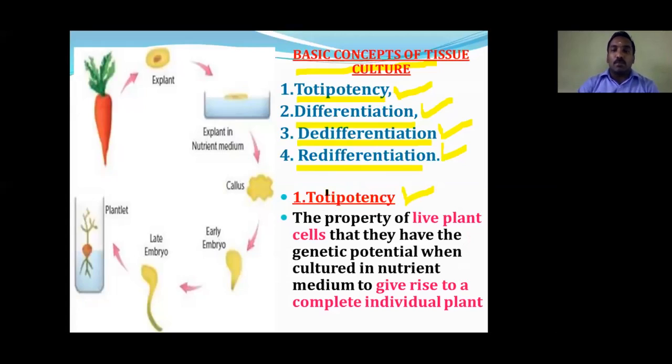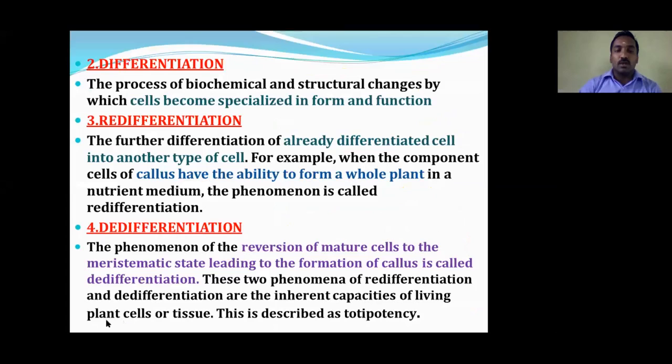Totipotency. Totipotency is nothing but a single cell having the total ability to develop into an entire organism. We are going to produce the total organism from a single cell. If we take one cell and create the whole organism from it, that is called totipotency. It is the first step or first concept in tissue culture. The second one is